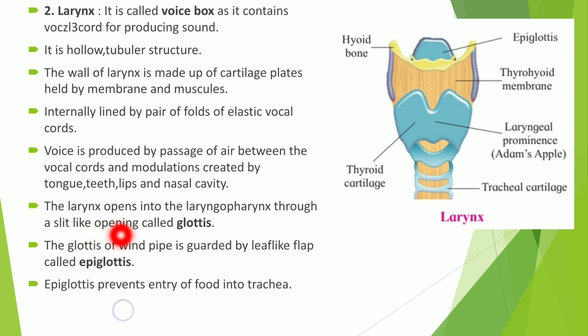The glottis of the windpipe is guarded by a leaf-like flap called the epiglottis. So this epiglottis prevents entry of food particles into the trachea. Now we can stop here for the first period.